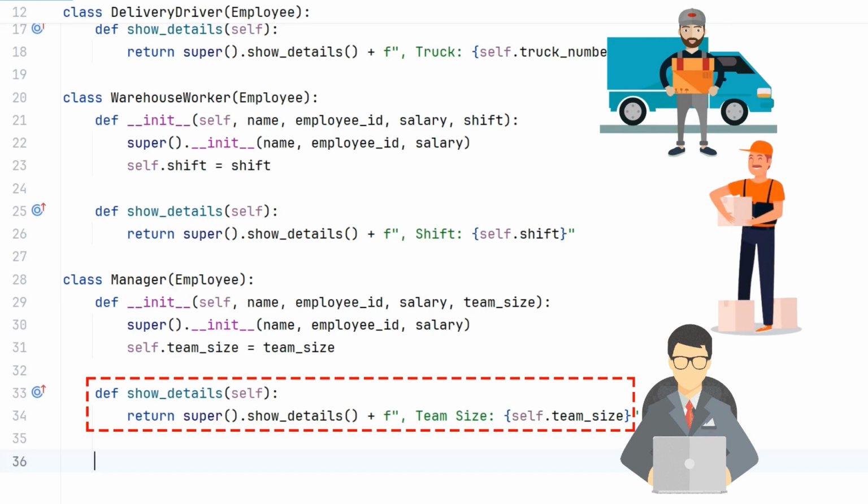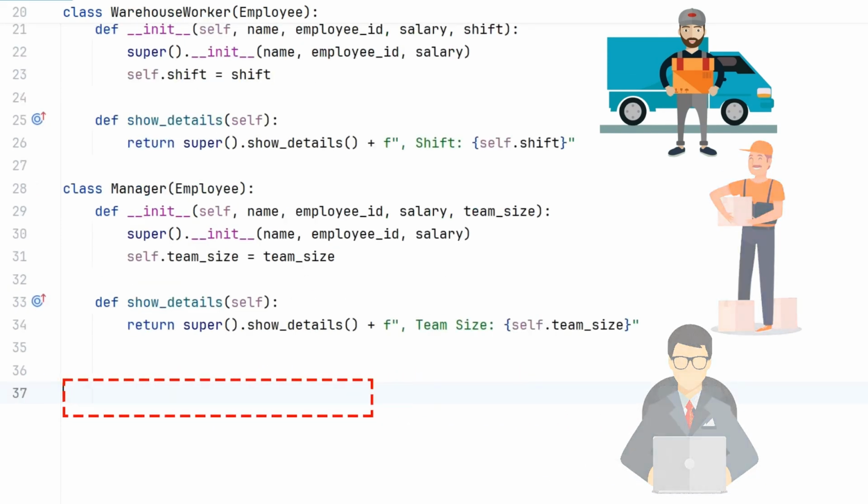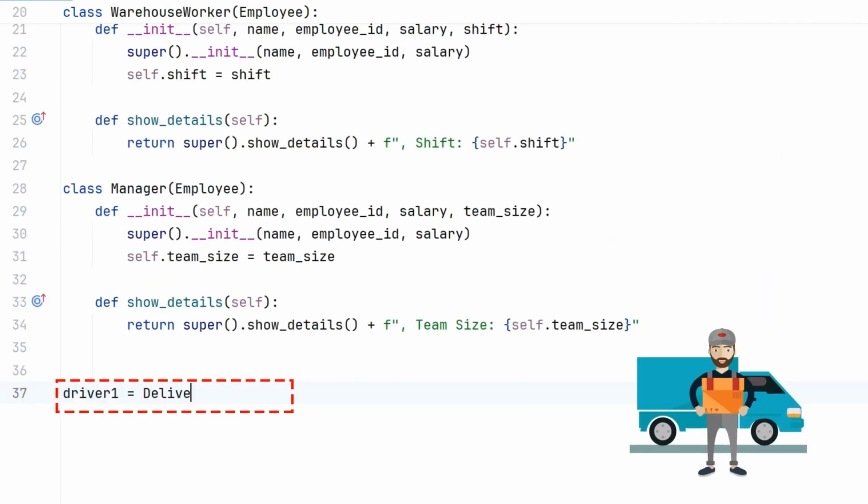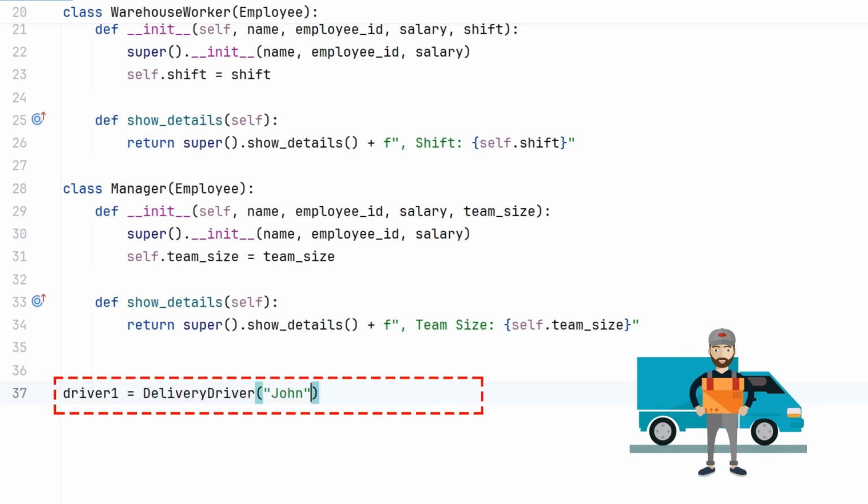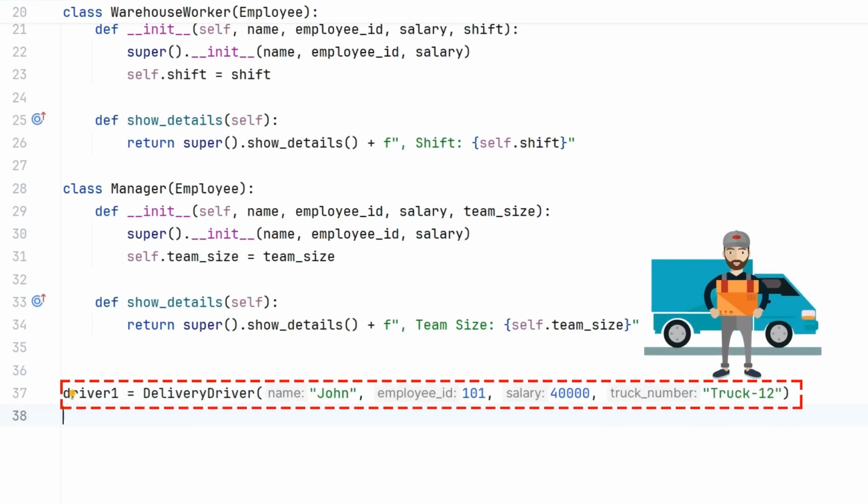Now it's time to create objects for different employees. First, we create an object named driver1 for the delivery driver class, passing the name John, employee ID 101, salary $40,000, and the truck number truck 12. Since delivery driver is a child class of employee, it automatically inherits the common details from the parent class while also having its own specific attribute, truck number.